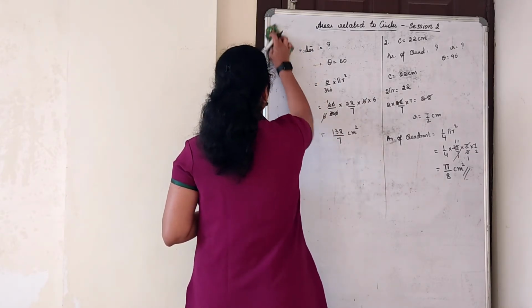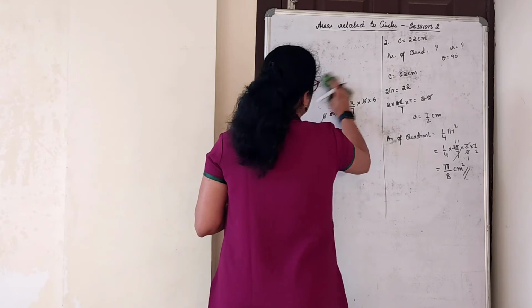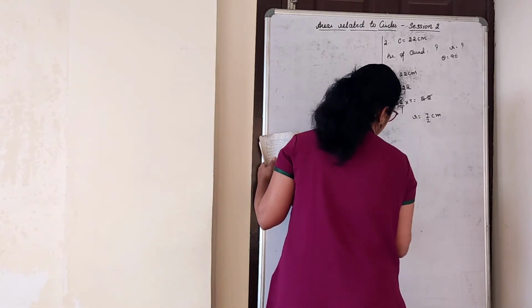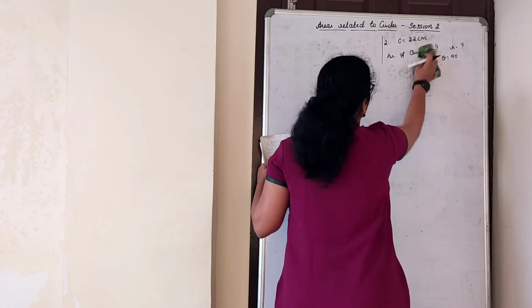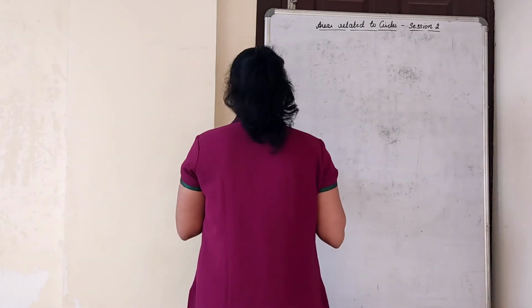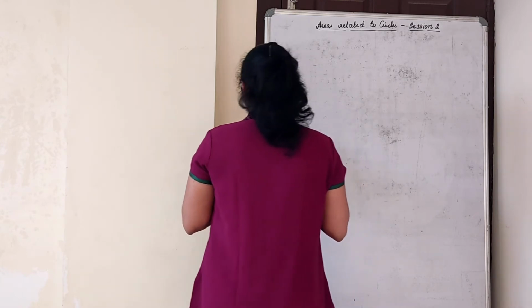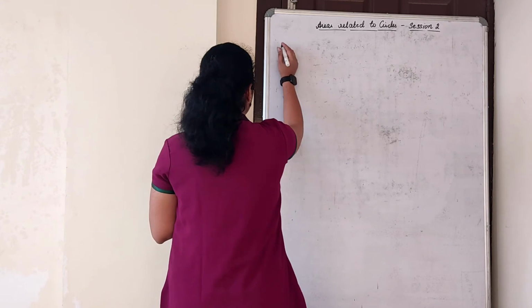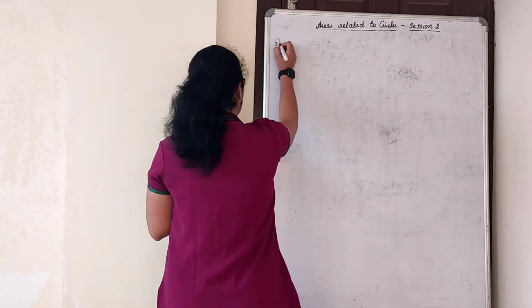Now the next sum is based on the angle of the hour hand and minute hand of a clock. Only one sum, as I have told. The length of the minute hand of the clock is 14 centimeter. So third one.